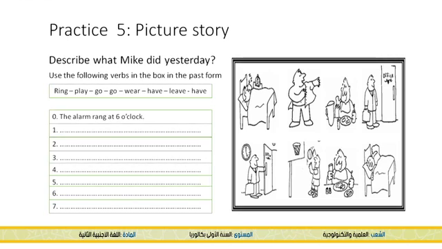So the first one is done. The alarm rang at 6 o'clock. Now take a few seconds again and think of the picture and use the right verbs and form a sentence.